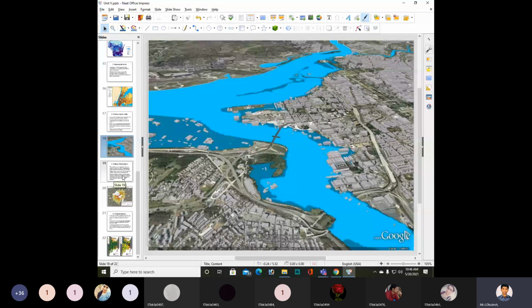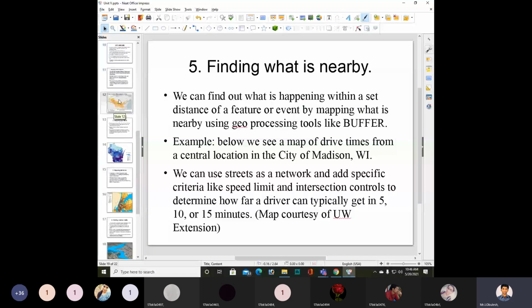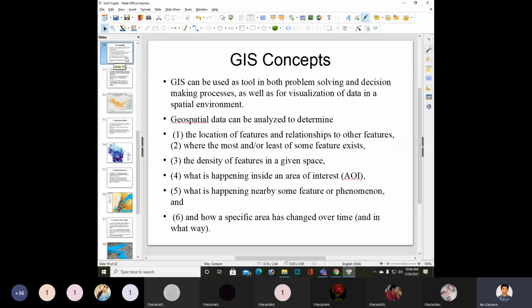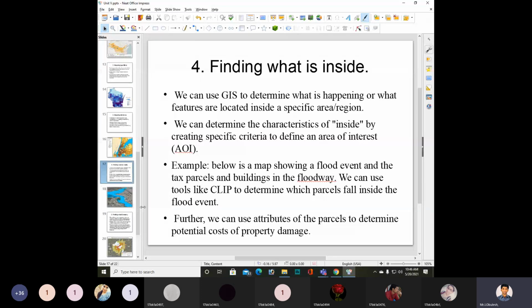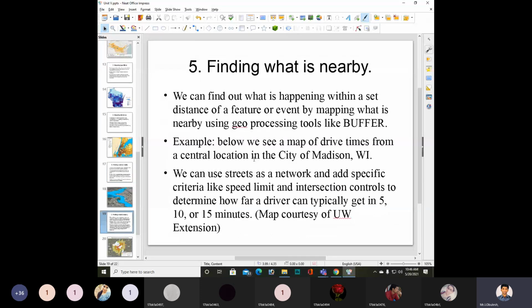Then the fifth one is finding what is nearby. The fifth one is what is happening nearby, some features or phenomena. Finding what is inside, then finding what is nearby. What is nearby? We need to find that. We can find out what is happening.